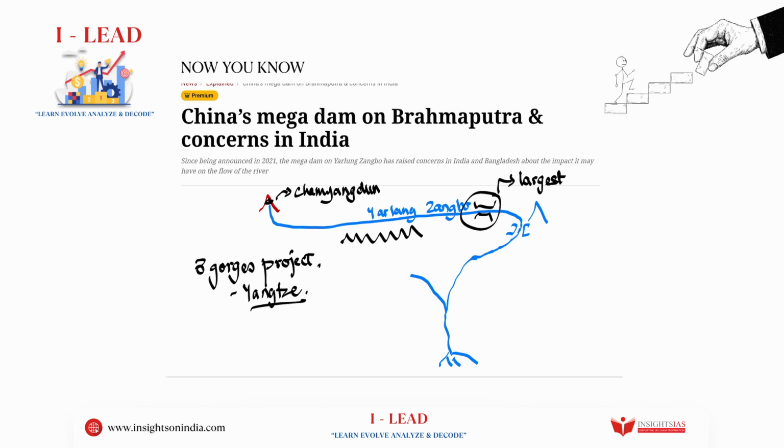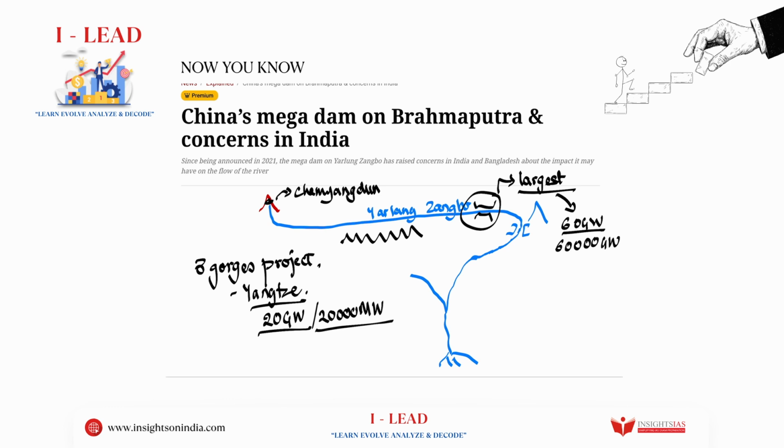Just to give you a small comparison, the capacity of the Three Gorges project was 20 gigawatts, or you can say 20,000 megawatts. But over here, we see that the capacity of this new dam, which is yet to be named, is said to be 60 gigawatts, which is almost three times the size and capacity of the earlier Three Gorges project.